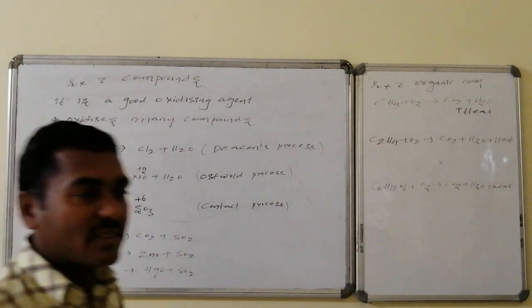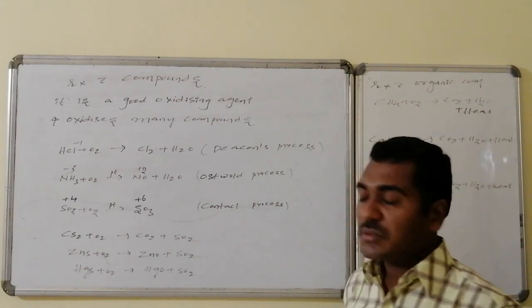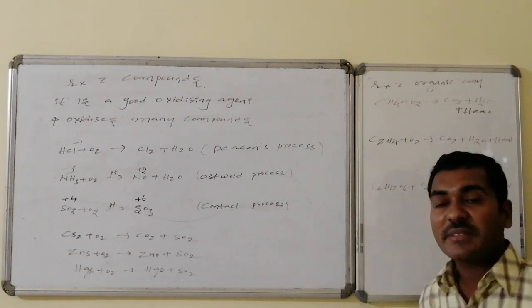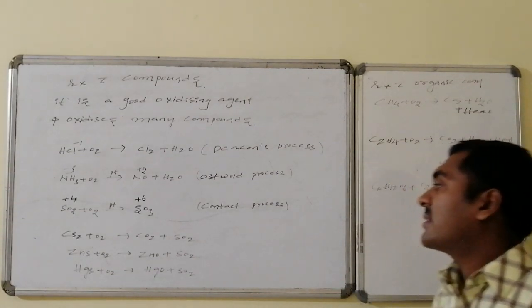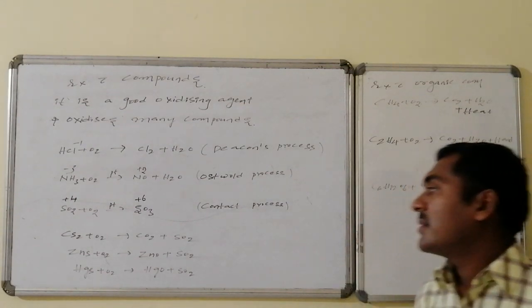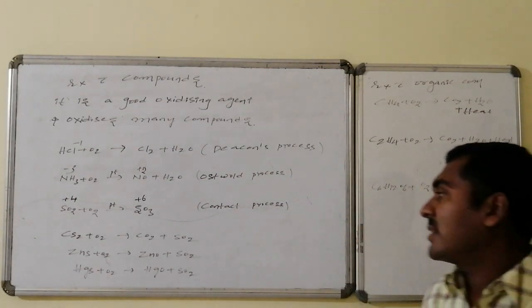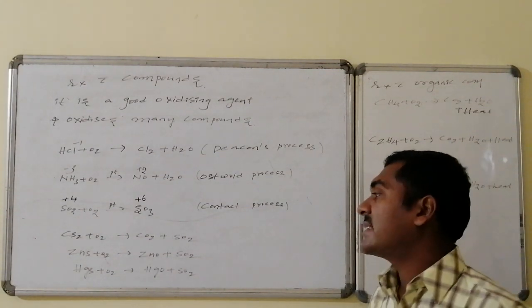This +4 oxidation state is converted to +6 oxidation state, and that is used to prepare sulfuric acid, and the process is known as the contact process. Similarly, carbon disulfide leads to carbon dioxide and sulfur dioxide. Zinc sulfide, in the extraction of zinc metal, on reaction with oxygen is converted to zinc oxide followed by sulfur dioxide.